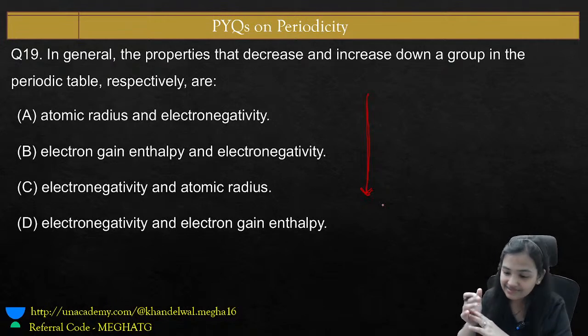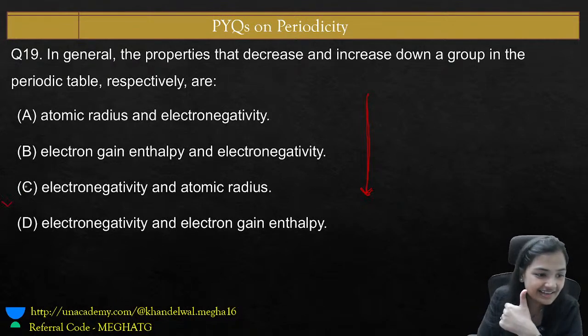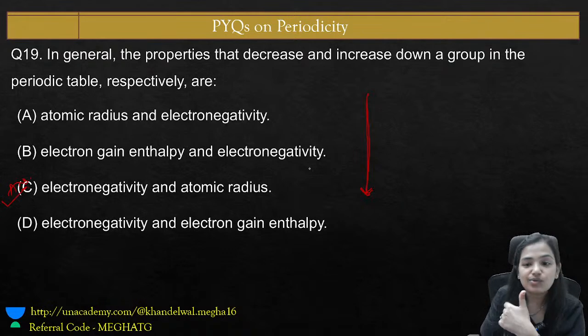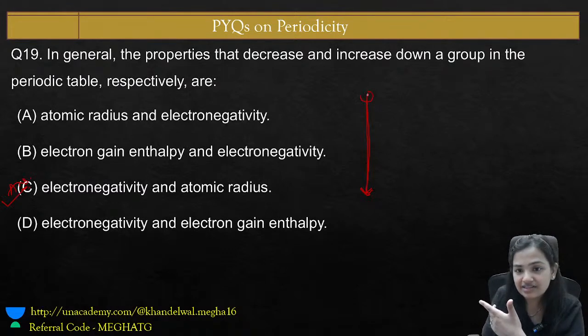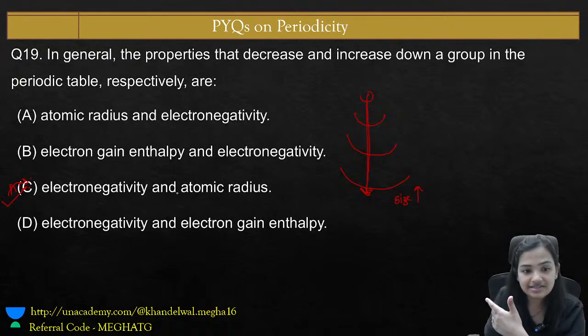What's your answer? C. Absolutely. What happened when we go down the group? We know that as we go down the group, the number of shells increases. As the number of shells increases, the atomic radii size increases. Size increases means atomic radii increases.